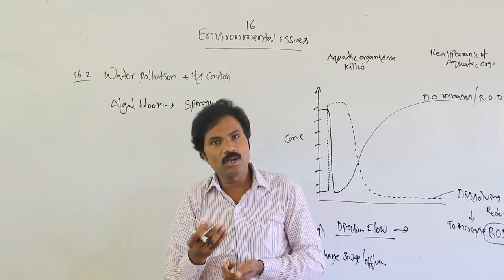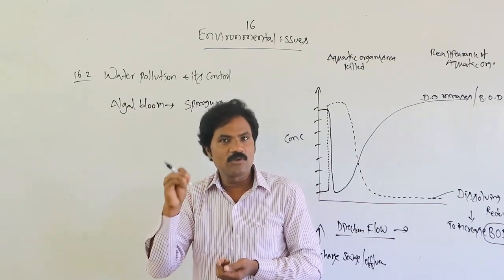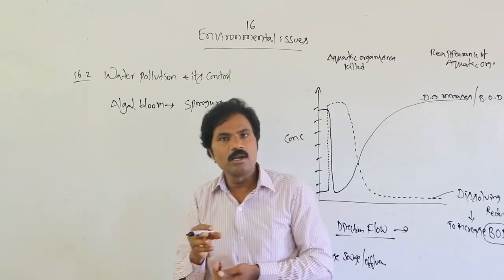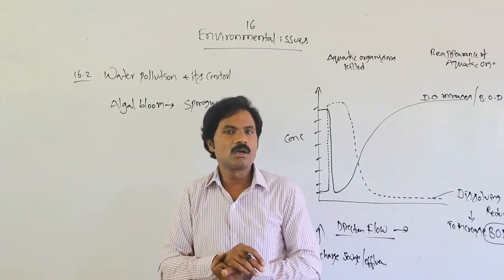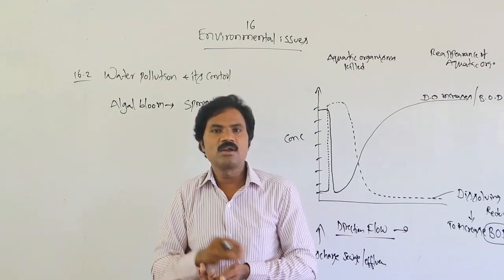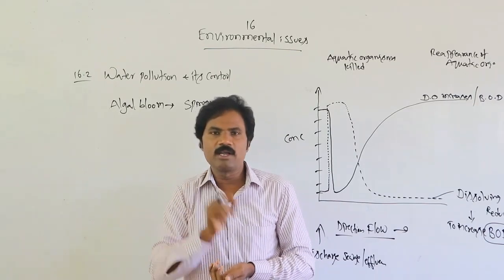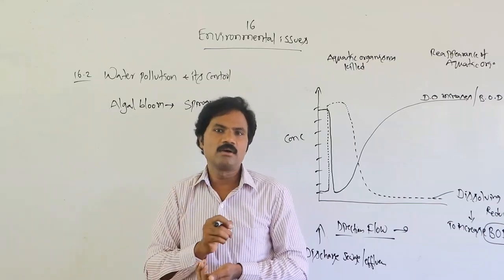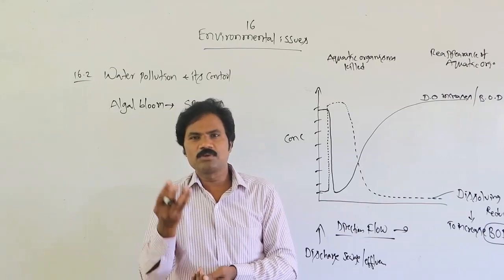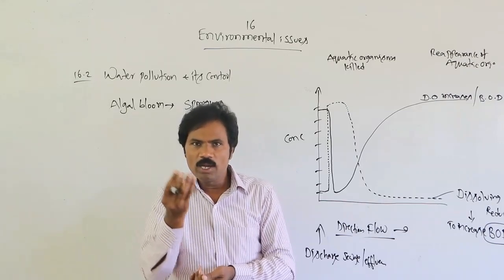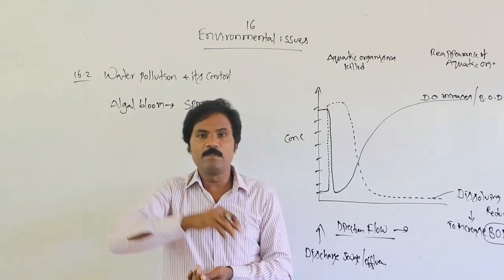Then another very important one: the terror of Bengal. It is one type of aquatic plant, Eichhornia, grown for aesthetic, for joy purposes, such type of flowers, while it acts as a very important weed plant.